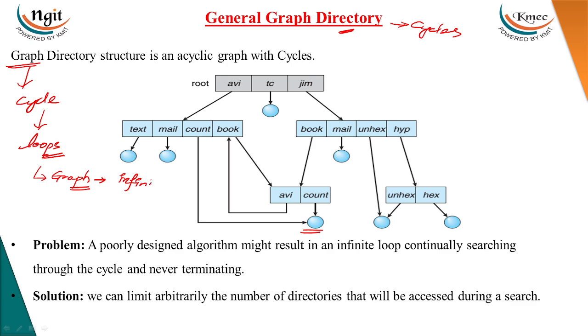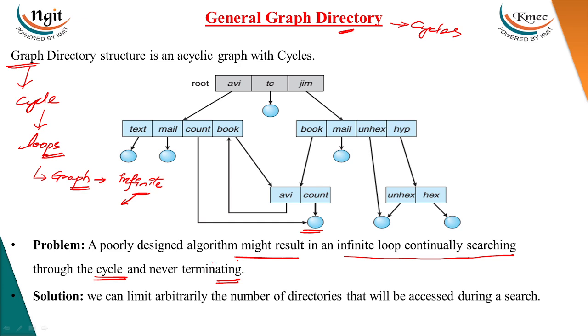A poorly designed algorithm might result in an infinite loop, continuously searching through the cycle, and it will never terminate.